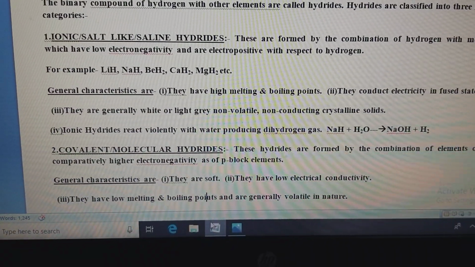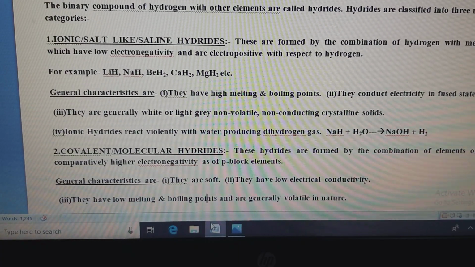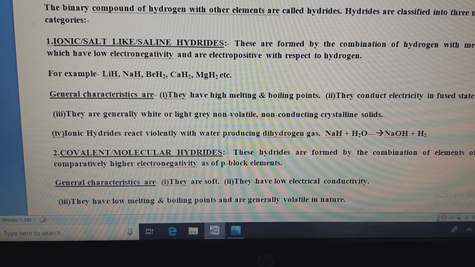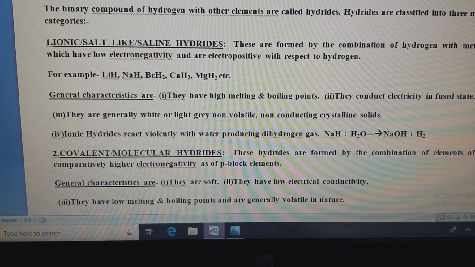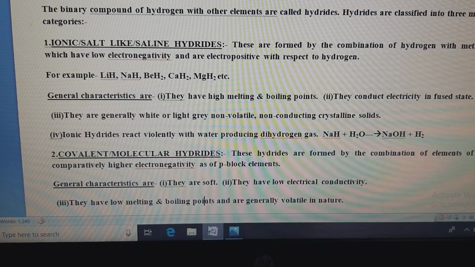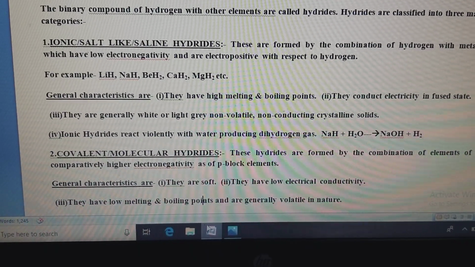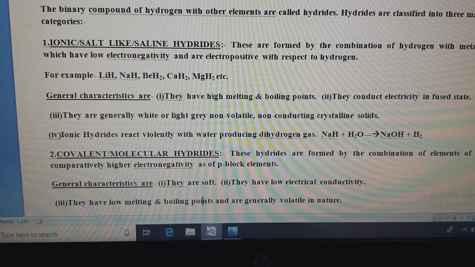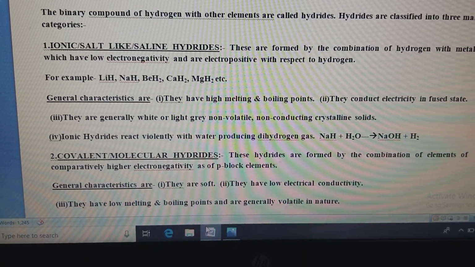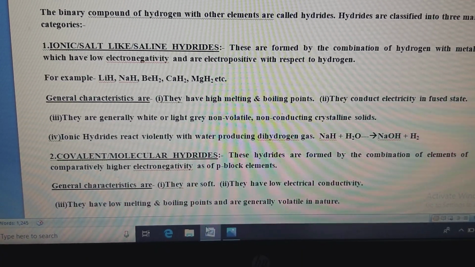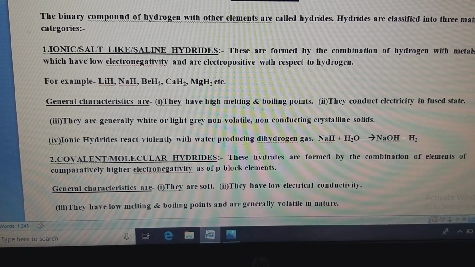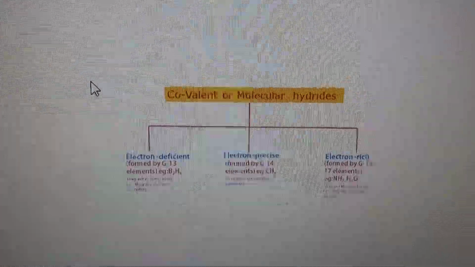Now come to the next type of hydride, that is covalent or molecular hydrides. These hydrides are formed between hydrogen and the p block elements having higher electronegativity than that of hydrogen. So what are the common characteristics? They are soft, they have low electrical conductivity, low melting and boiling points, and are generally volatile in nature. They are volatile because they have weak bonds between them.